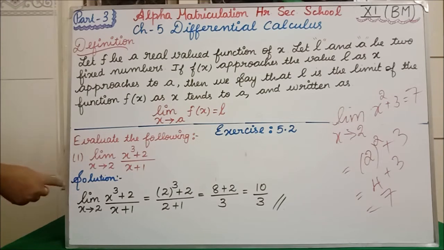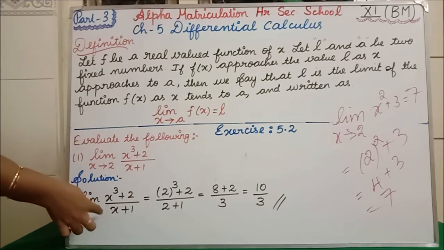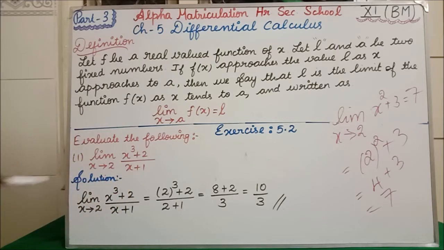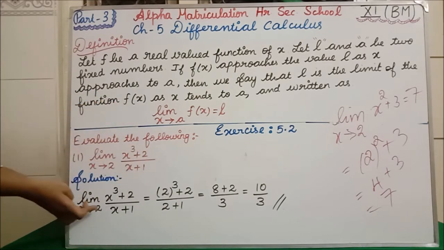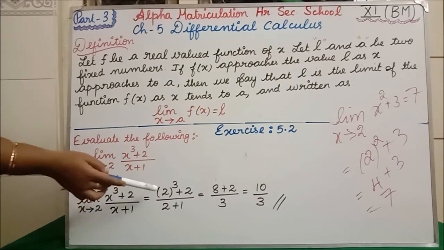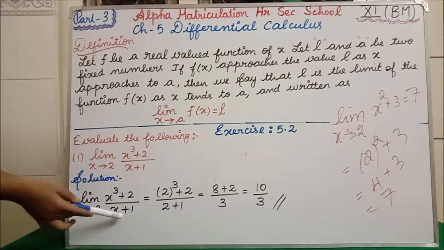Clear? So in the question they are saying limit x tends to 2, the function is x cube plus 2 divided by x plus 1. We will get the L value only if we substitute x tends to 2, isn't it? So wherever you are having x, you are going to substitute 2. So x cube means what? In the place of x we are having 2, so we write 2 the whole cube plus 2 divided by x plus 1.